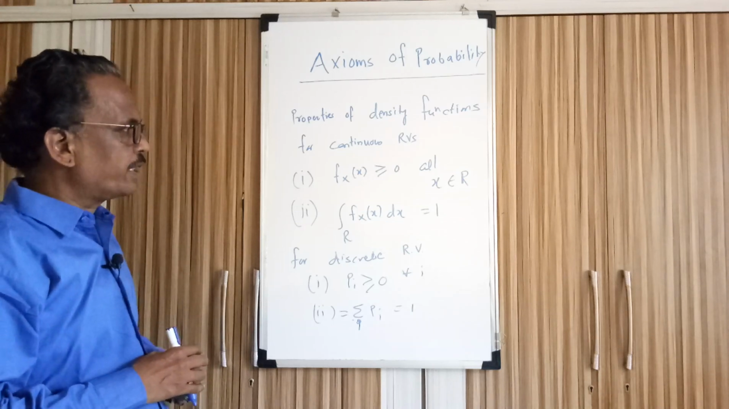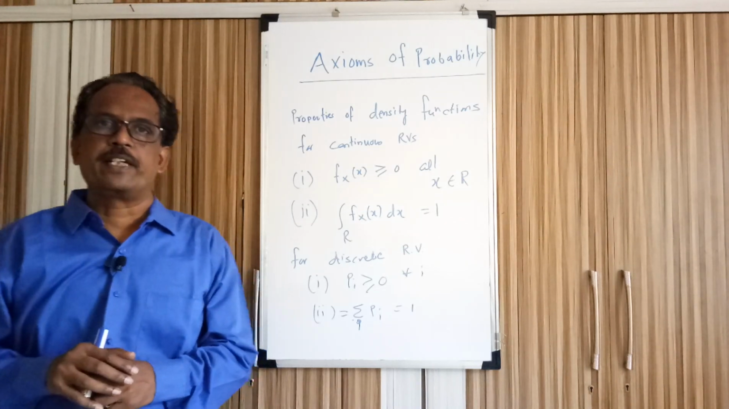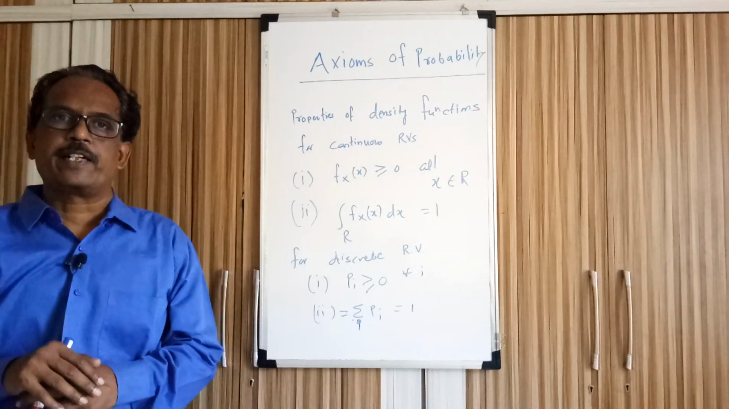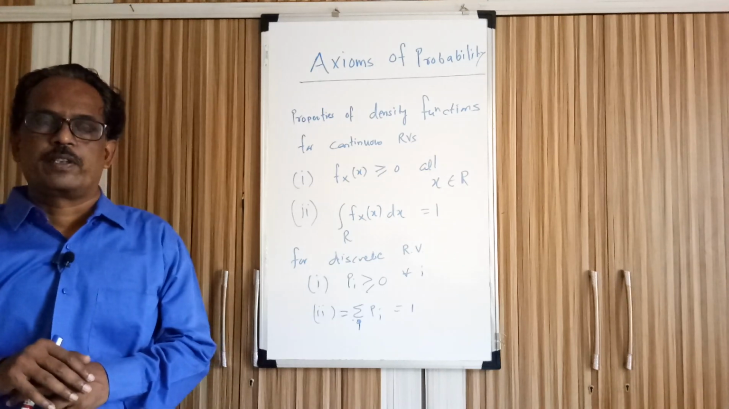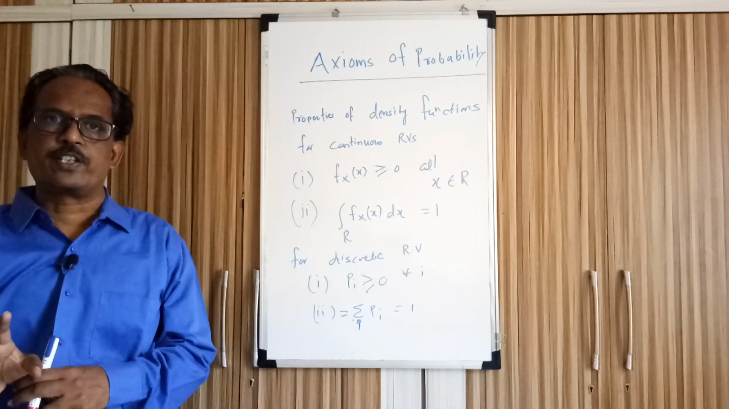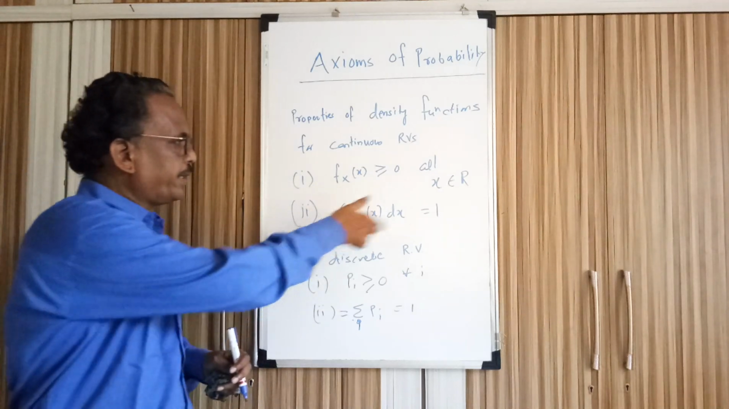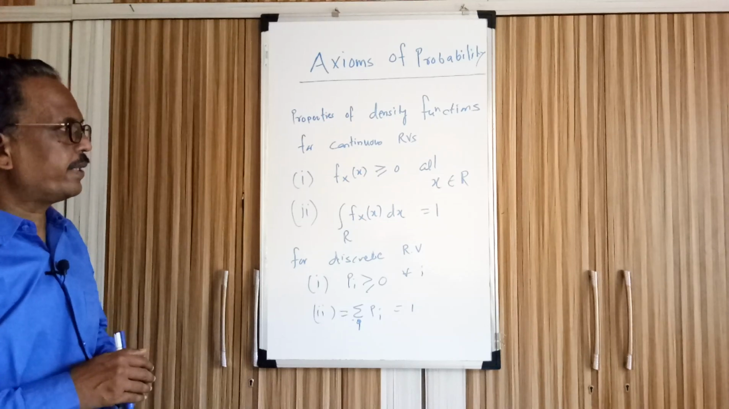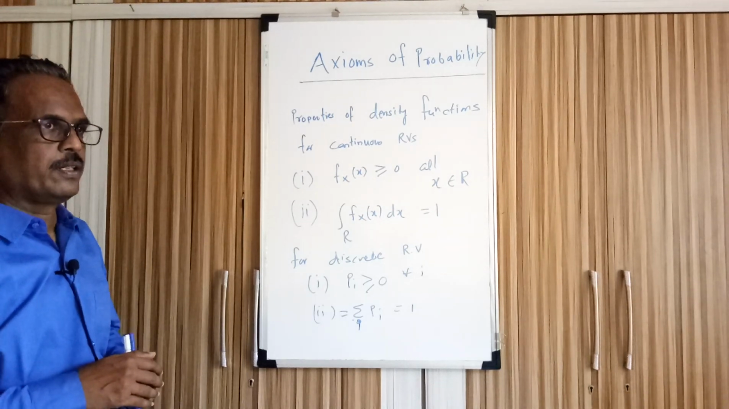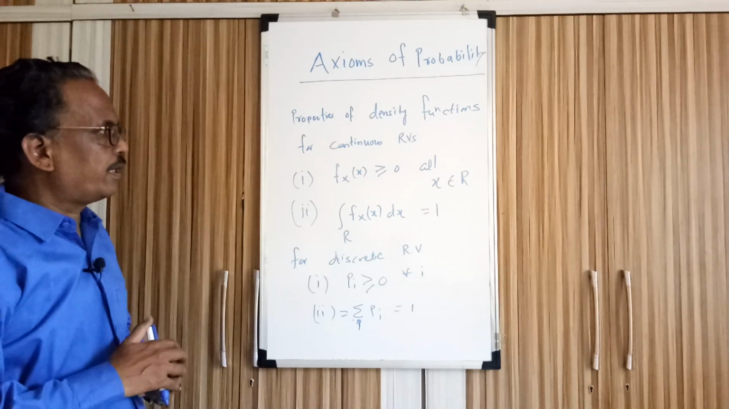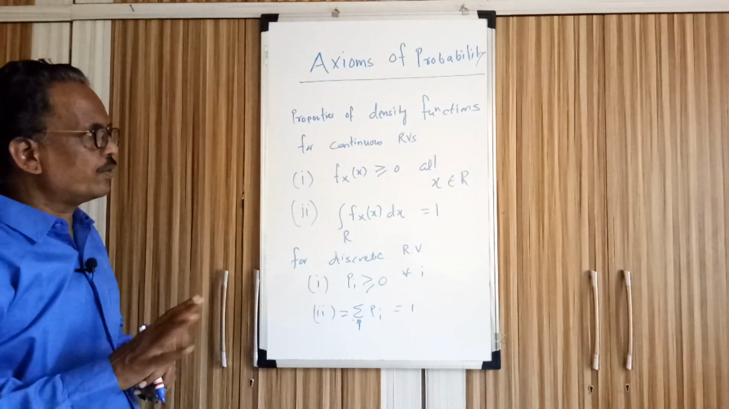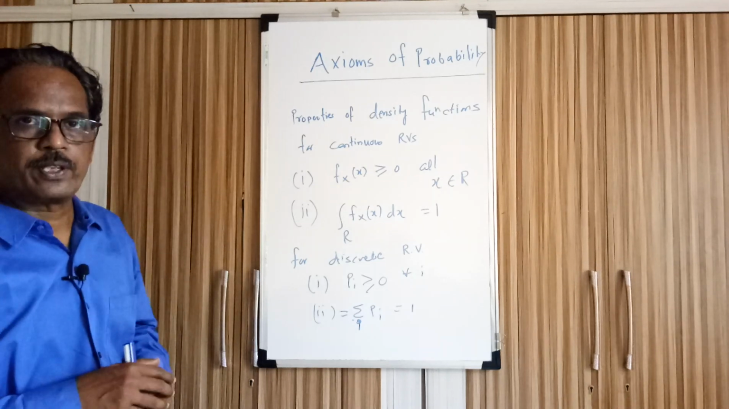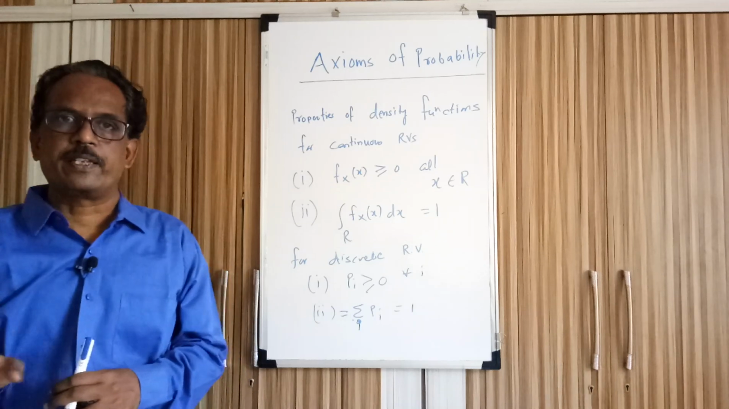And we say that a density function is a valid density function if, when it is integrated over the given interval, the result has to be 1, or the area under the function fx of x has to be 1. Then we can say that it is a valid density function. And the first property is that it should be greater than or equal to 0, so it should be non-negative.